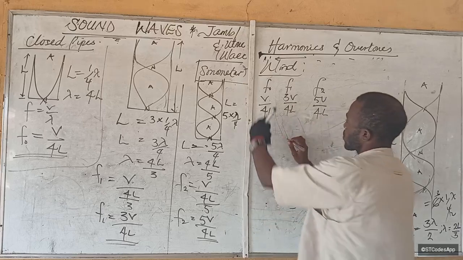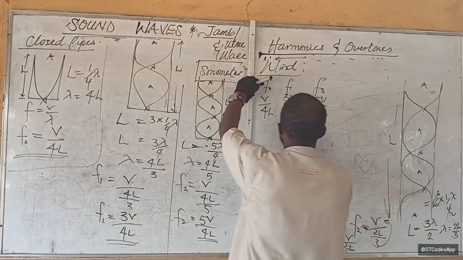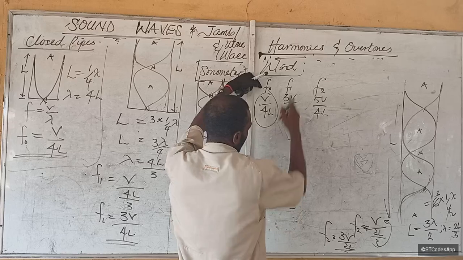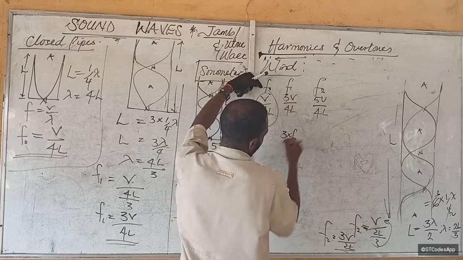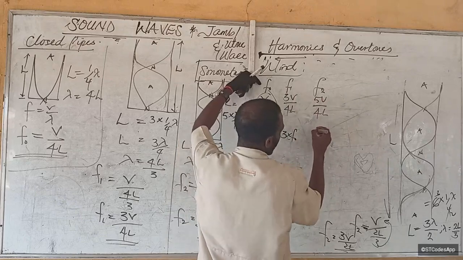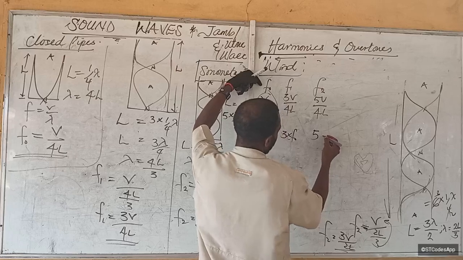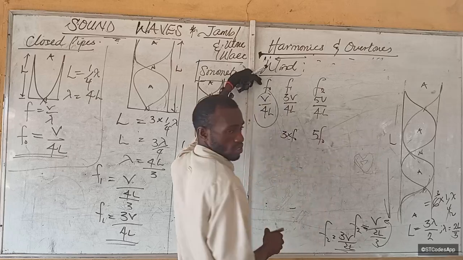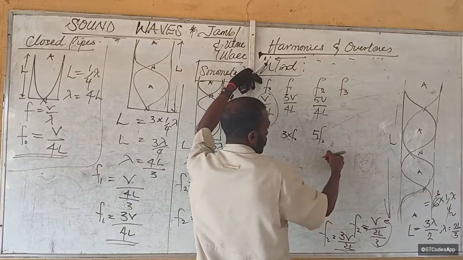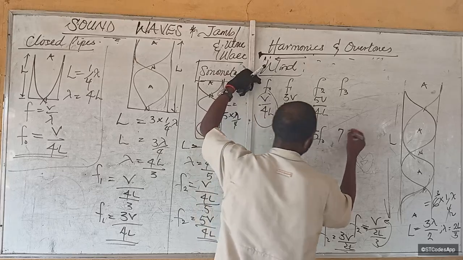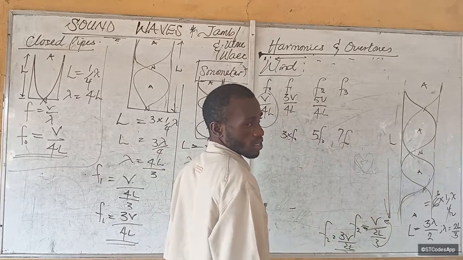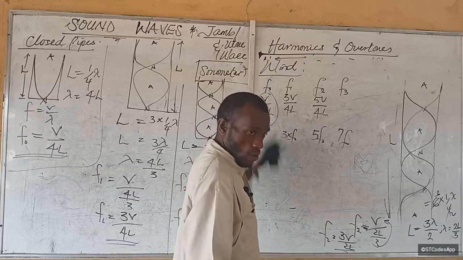What does it look like to you? The first harmonic here is V over 4L. The second harmonic is just 3 times F0. Does that make sense? 3 times this will give this, isn't it? The next one is just 5 times F0. What would the third overtone be? 7 F0. You have not seen it, but can you see it in the calculation? That's what I'm saying.